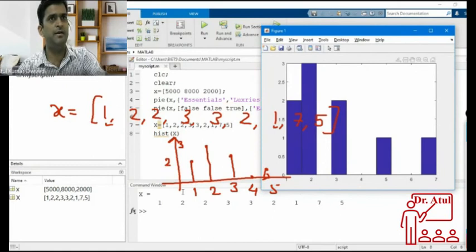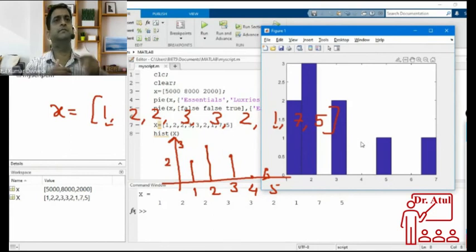Now you see, am I right? For 1, it is going up to height 2. For 2, it is going up to height 3. For 3, it matches my plot and this plot: it is going up to height 2. For 4, it is 0. For 5, it is like that.